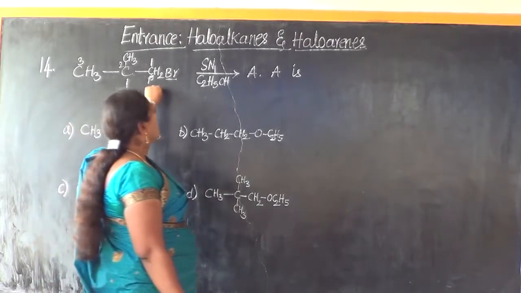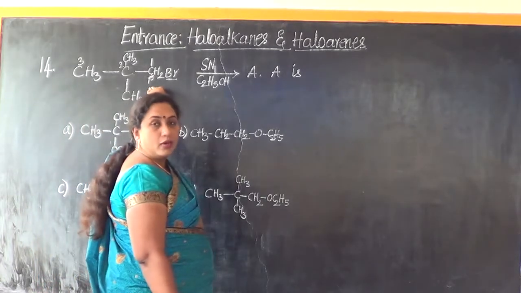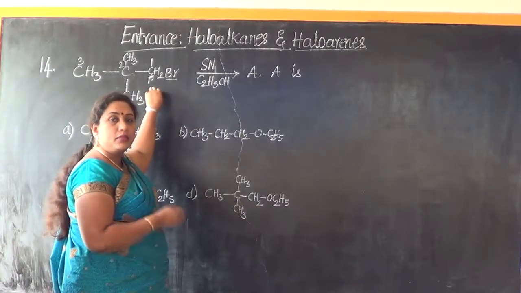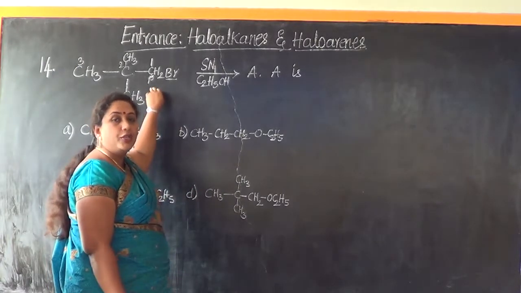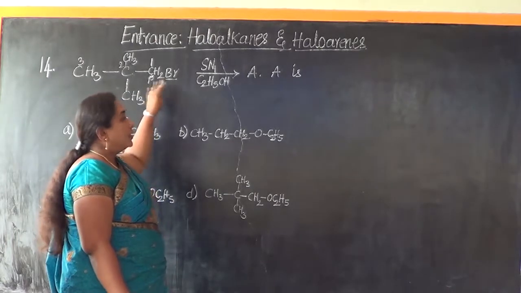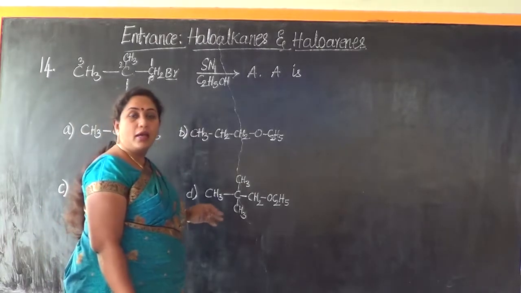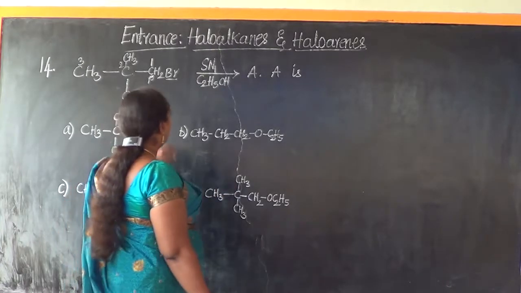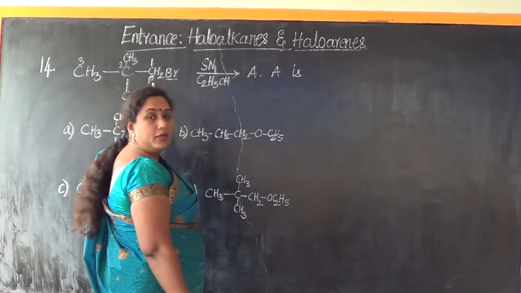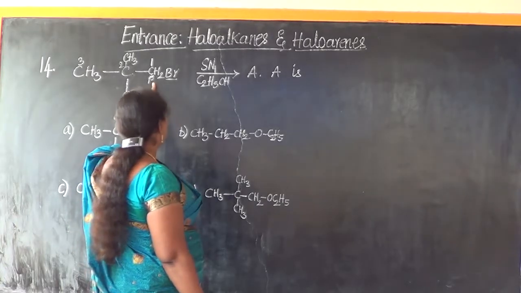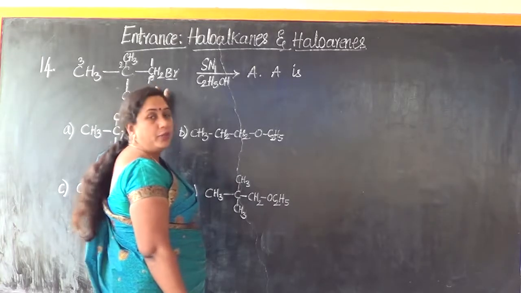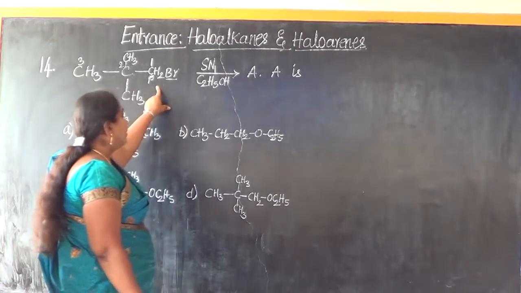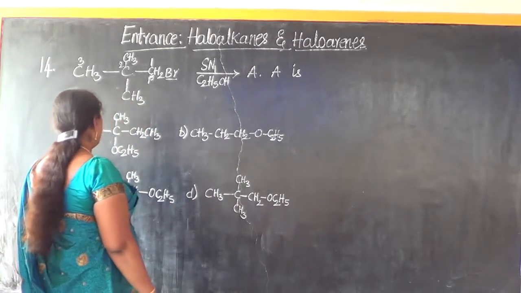We have learned in haloalkanes and haloarenes that SN1 reaction is readily done by tertiary carbon atom, and its reactivity is greater than secondary, which is greater than primary. But here the carbon atom under consideration is a primary carbon atom. That means it's going to be least reactive and the product formed will also be slightly different. Now let us look into the various options.